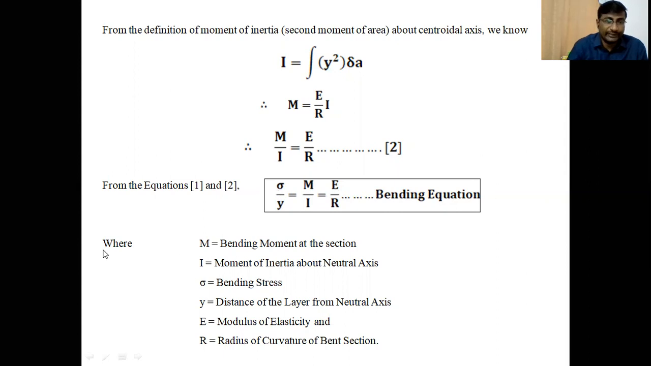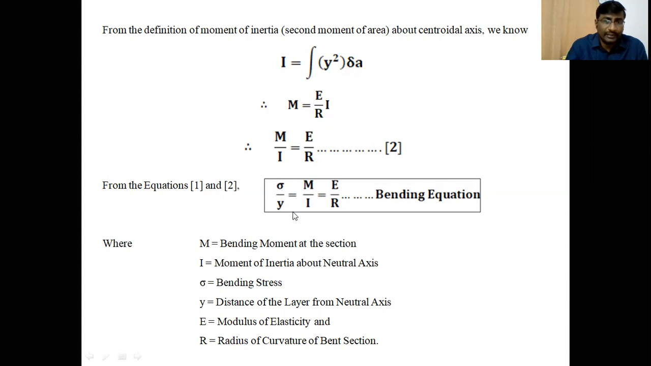In this bending equation, the different parameters are: M is the bending moment at a particular section. Why am I calling it a particular section? The bending moment changes along the beam, but does not change across the beam. So at a particular cross section, the bending moment M at that cross section gives the stress sigma. I is the moment of inertia about the neutral axis. Sigma is the bending stress. The y is the distance of the layer from the neutral axis. This is the y that we are going to calculate.